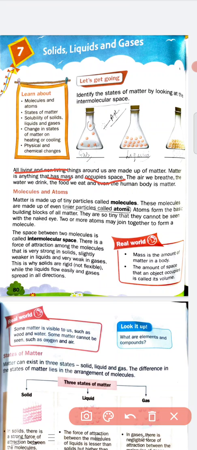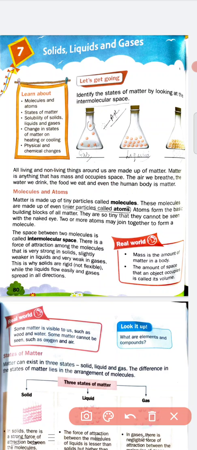So what about your feelings, happiness, sadness? Is there any mass or do they occupy space? No, these are not matter. So what is matter? Everything in this universe, whether living or non-living, that has mass and occupies space is called matter.